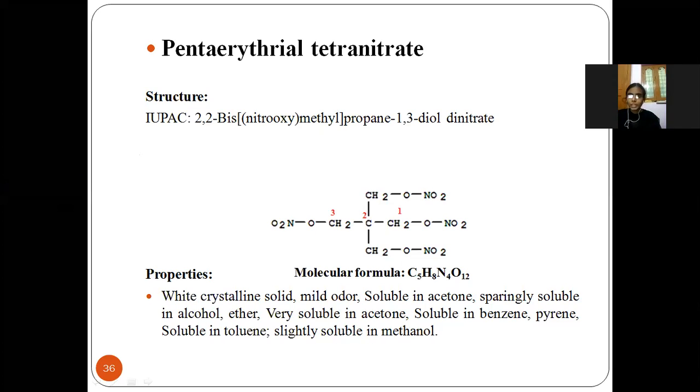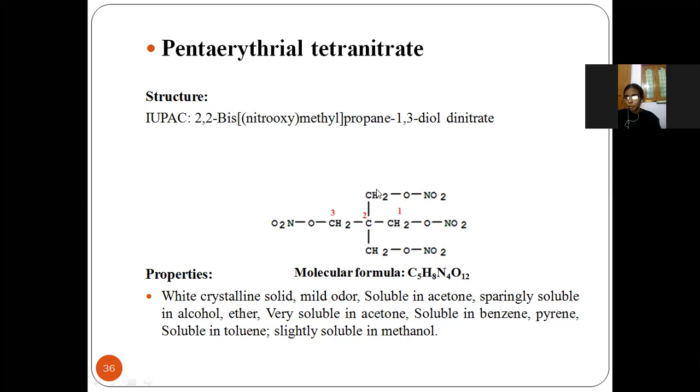So next, here the IUPAC name is 2,2-bis(nitrooxymethyl)propane-1,3-diol dinitrate. If you see in the structure, 1, 2, 3. So 3 carbon atoms are there, meaning it is propane. In the second position, 2 nitrooxymethyl groups are there. See, in the second position, here one nitrooxymethyl group and here one nitrooxymethyl group is there.